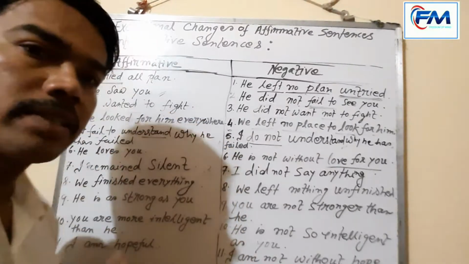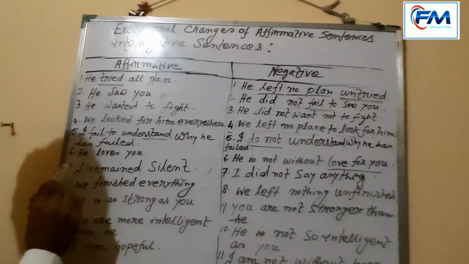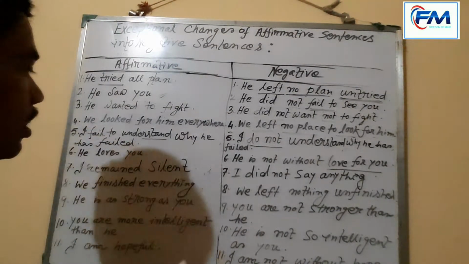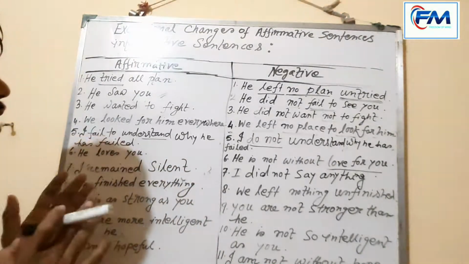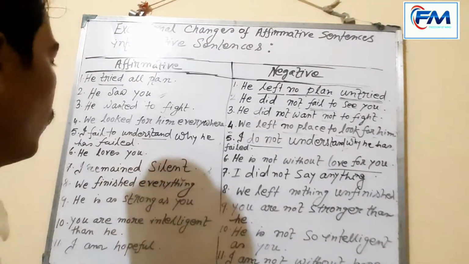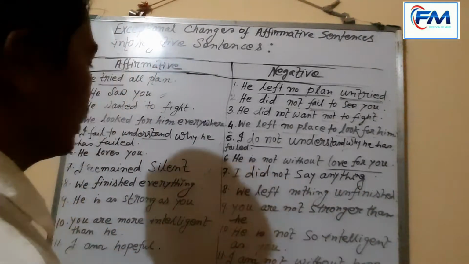Okay. Our seventh example is that I remain silent, and this sentence is in affirmative form. Now I will change it into negative. What have I made it? I did not say anything.